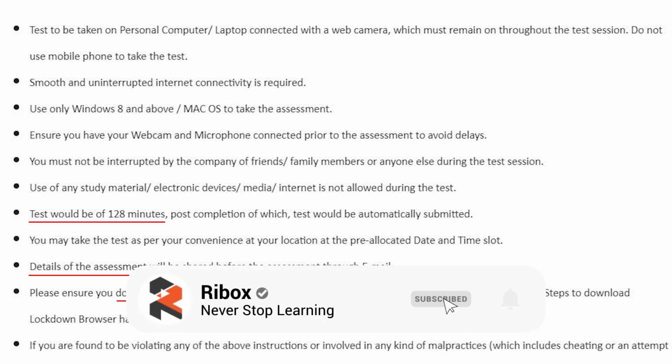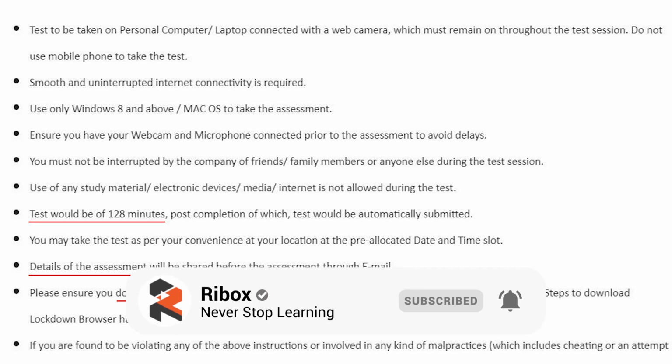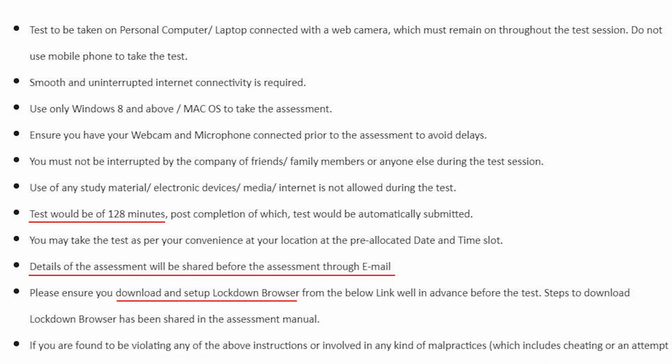Many people who try to be a little bit more smart try to go for a mobile phone. Don't do that. Your mobile phone won't work in this case, because the exam is being conducted on a tool and not on the AMCAT website. Smooth and uninterrupted internet is required. You should only use Windows 8 and above, along with Mac OS. If you have a Mac OS, then you need to use a Mac OS, or else you can use Windows version 8 and above for attempting the exam.